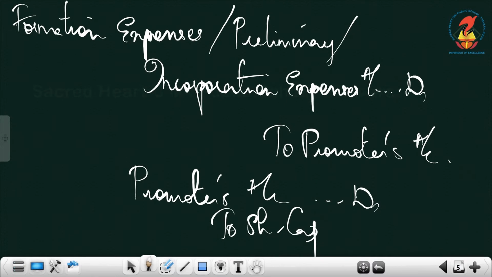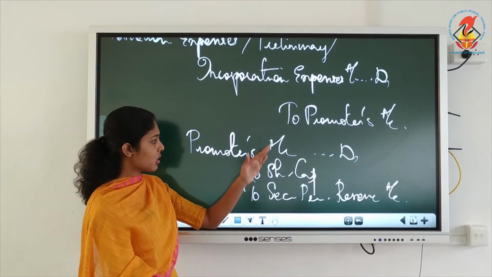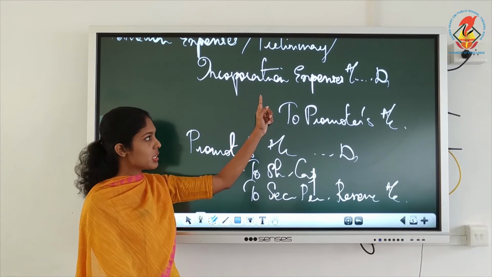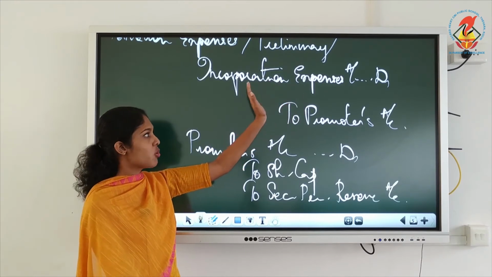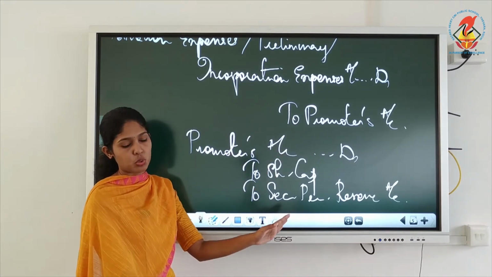If there is securities premium, you must write securities premium reserve account. Understood? Just like we did issue of shares to vendors, here also it is the same thing. But here it's not assets we are debiting, it's the expenses. Formation expenses debited to promoters, then we will issue them shares.